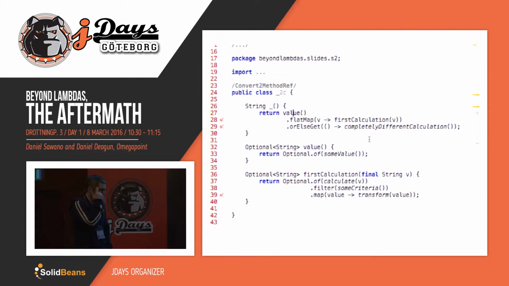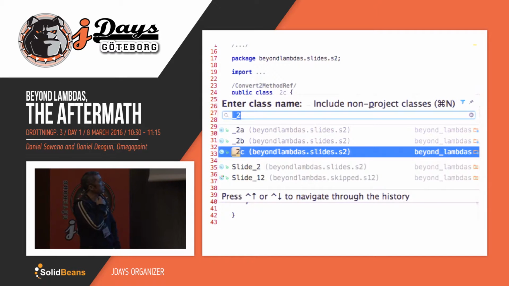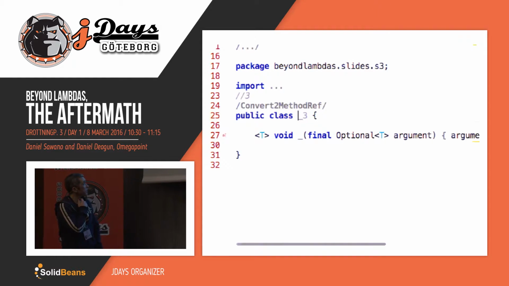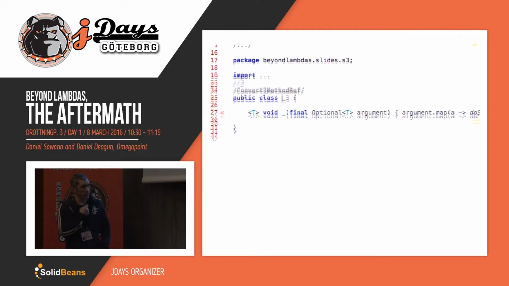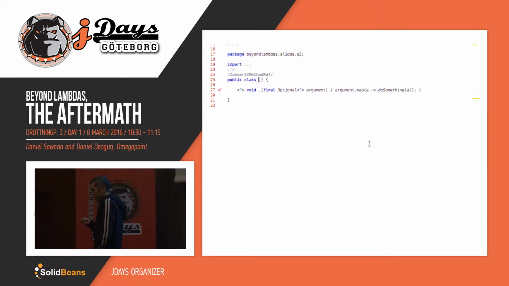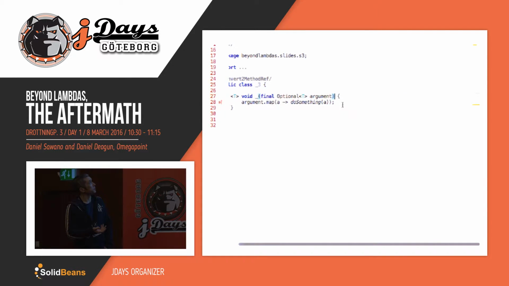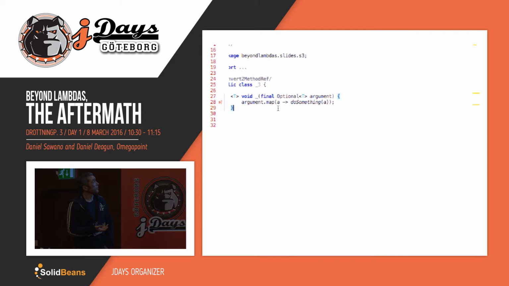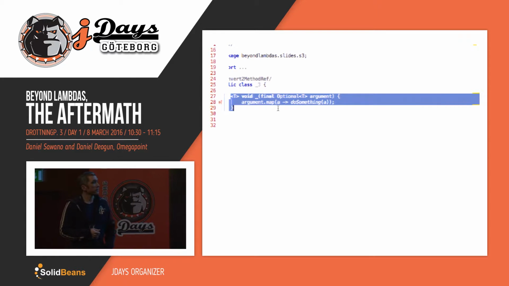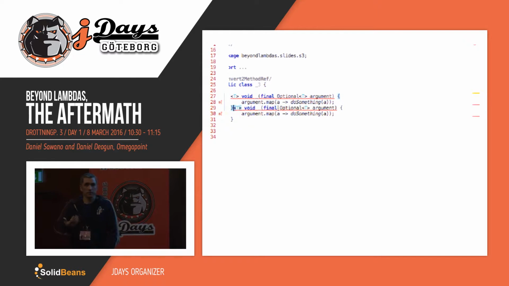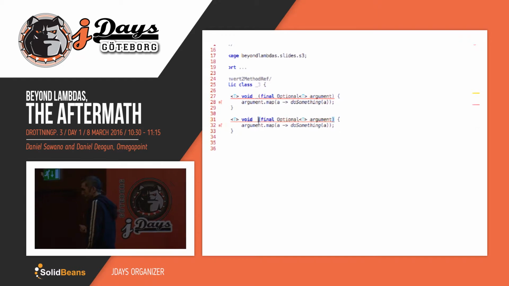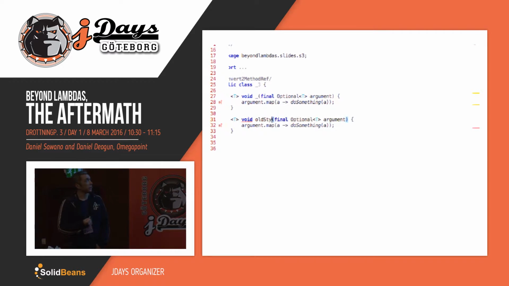So the other thing that Daniel just mentioned, let's take a look at that. Another example of passing an optional in as an argument. Here we're doing something very simple. If there is a value, we do something with it. Pretty straightforward. But again, is this really what we want? Let's rewrite it into non-Java 8 style, to make it more accessible for those of you who are not fluent in Java 8 yet.